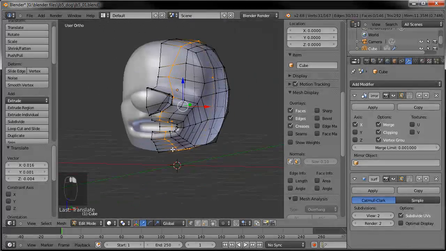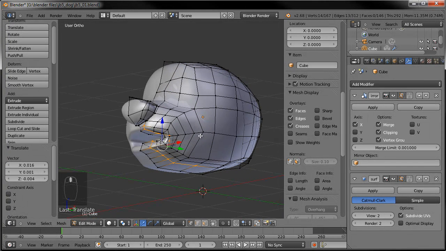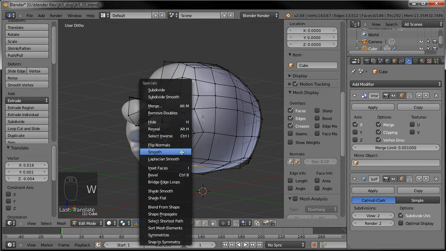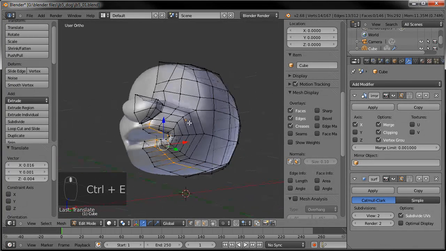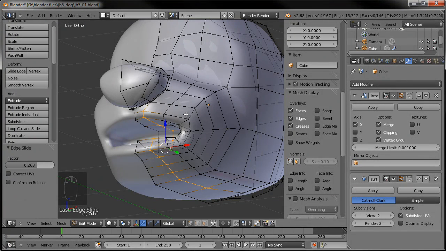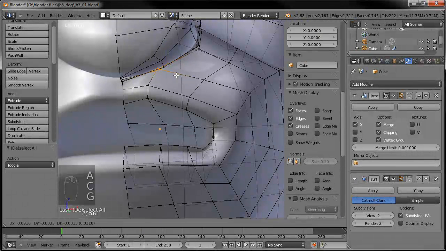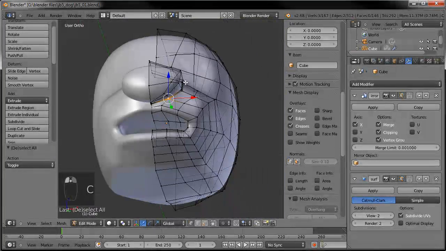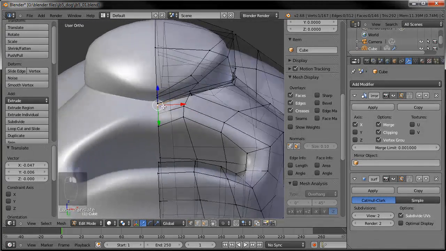Let's grab these. And one trick, as many of you mentioned in the Johnny Blender 4000 series, usually I would grab the edges that I want and go W. Or what was it? Control E, edge slide. But apparently, if you hit G twice, it does the same thing. So just hit G twice, and you can do the edge slide without having to go through the Control E menu. So there we go. If you guys have tips like that, feel free to let me know, because there's so many, and there's some of them I don't know of. So if you know of them already, feel free to let me know.